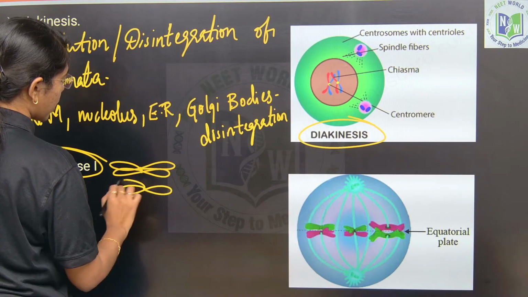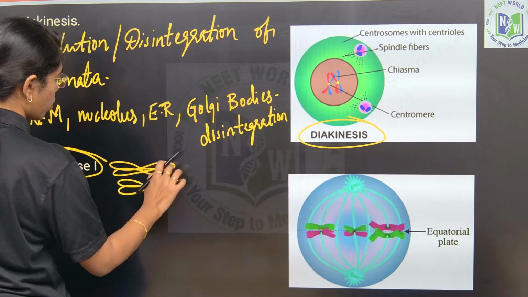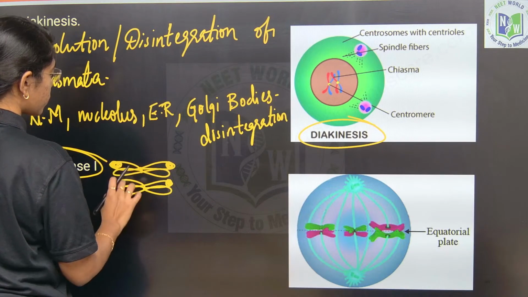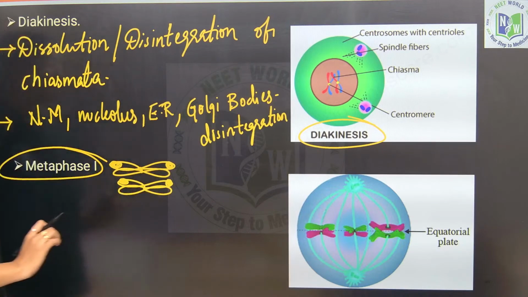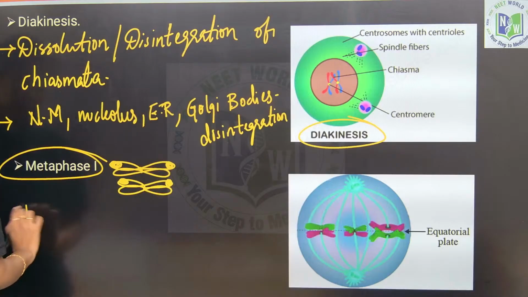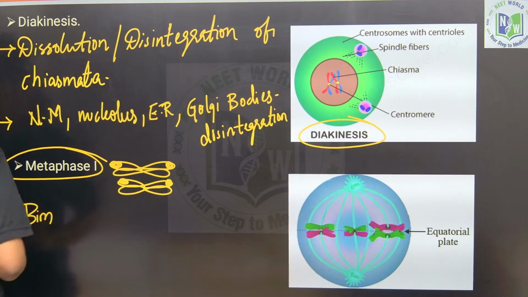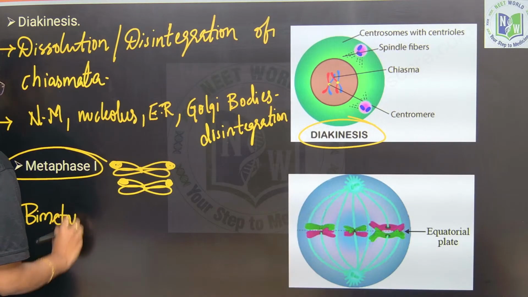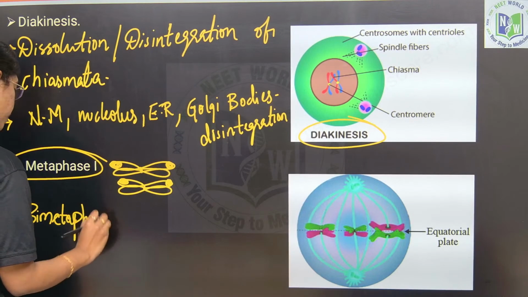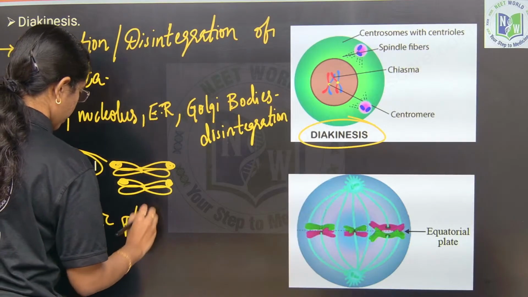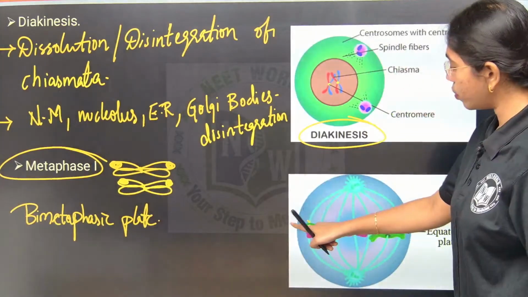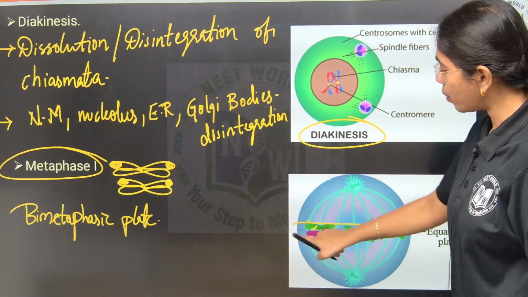which are recombined. Okay, two sets of chromosomes which are recombined like this. These two sets of chromosomes are aligned in a bimetaphasic plate, meaning two sets of chromosomes are aligned in two equatorial plates.